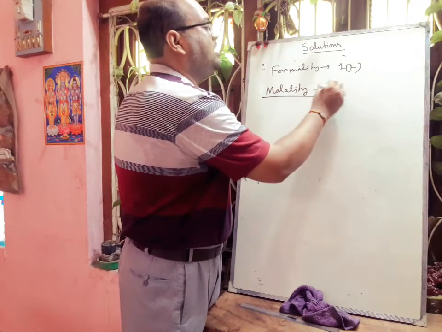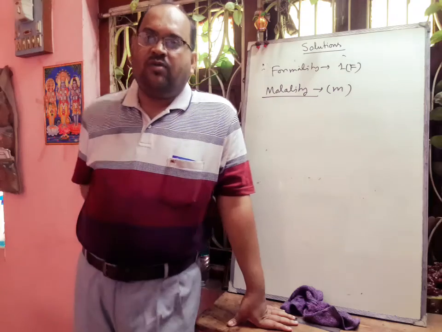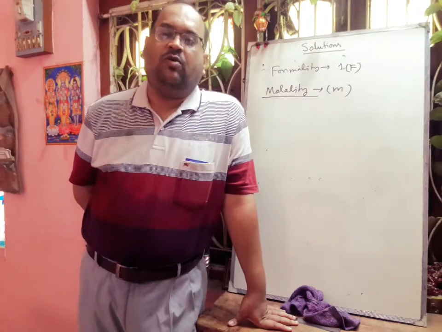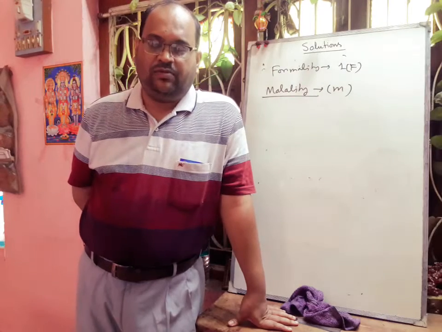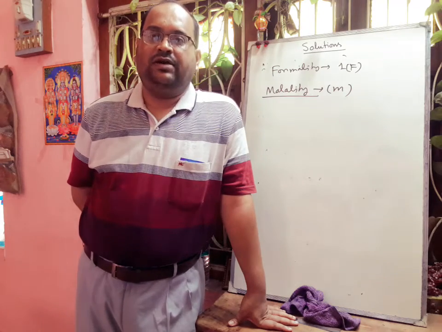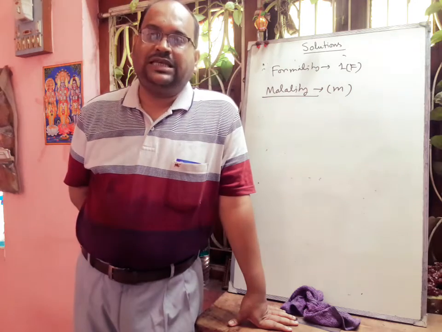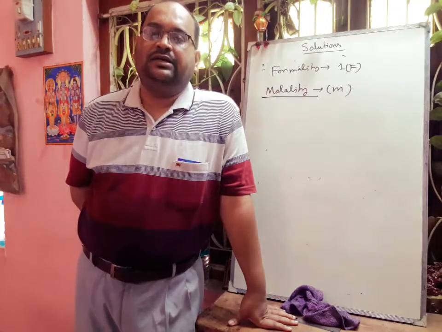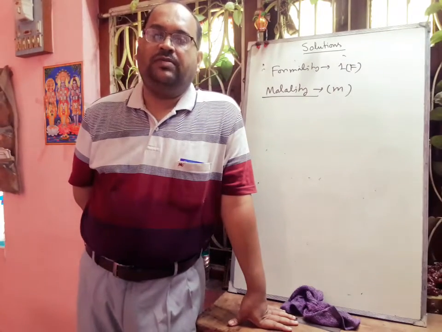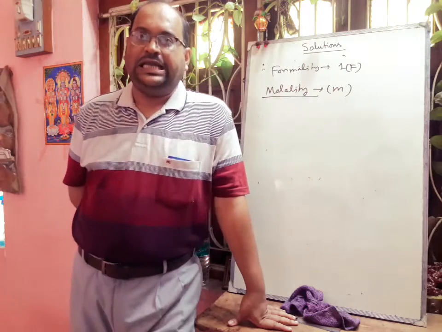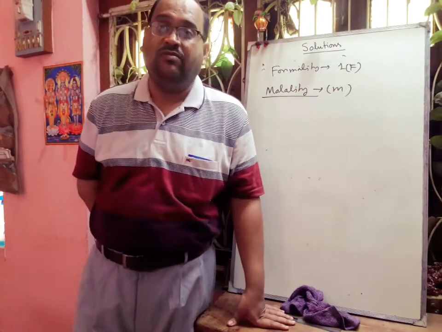Molality is generally denoted by small m. It is the number of moles of solute dissolved in 1000 gram of solvent. So this strength is very important, that you have to remember. In other cases we are talking about the number of gram equivalent weight or moles dissolved in 1 liter of solution, but here it is the number of moles of solute dissolved in 1000 gram of solvent.